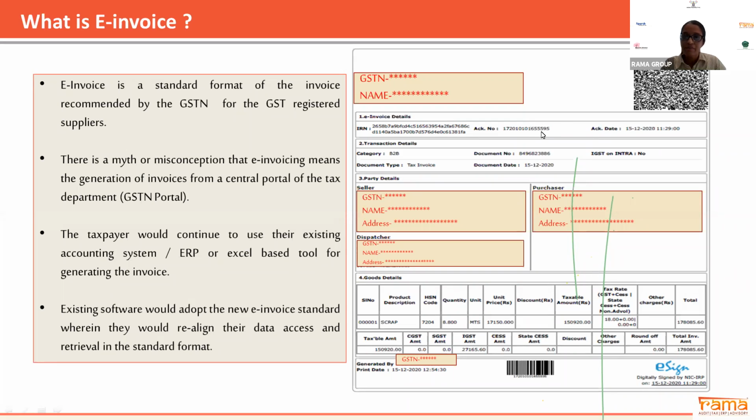Now, this acknowledgement number will be serially numbered and it has nothing to do with your invoice series. Okay, acknowledgement date cannot be post dated, it will always be a current dated acknowledgement date.